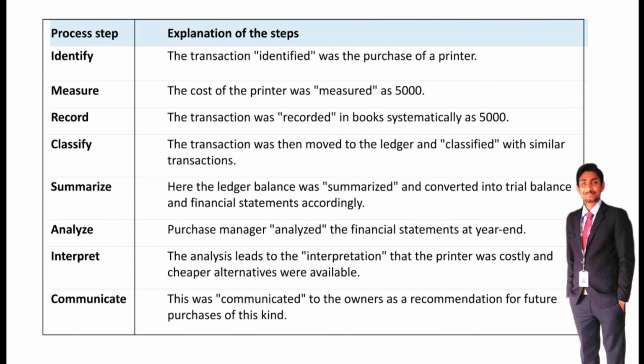After that, financial statements will be prepared. And then analyze. In the analysis process, the purchase manager analyzes the financial statements at the year end, after preparation of the final financial accounts.